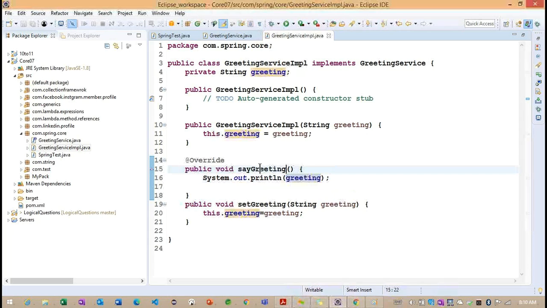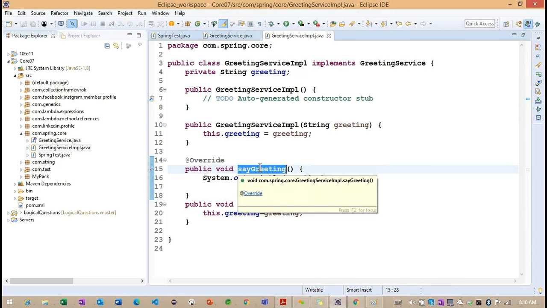So directly we can call this particular say greeting method. So do we have the option to call the say greeting method directly? Because by constructor or by setter, once someone provided the information and someone else provided message plus greeting, make it static. So I don't want to use static here. Whatever the code I'm writing here, with the help of this code only, I want to get a message here. So what do I need to write here?